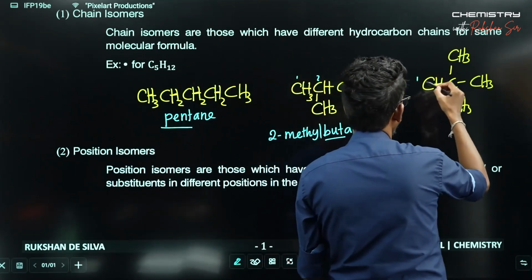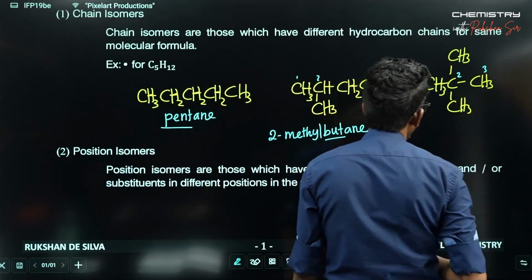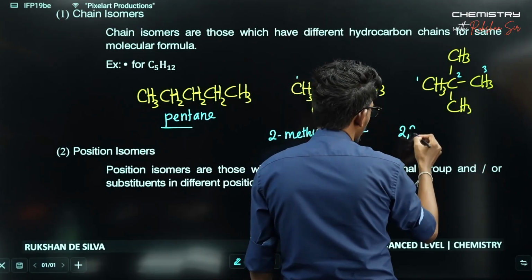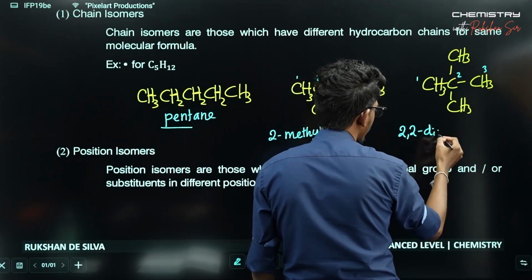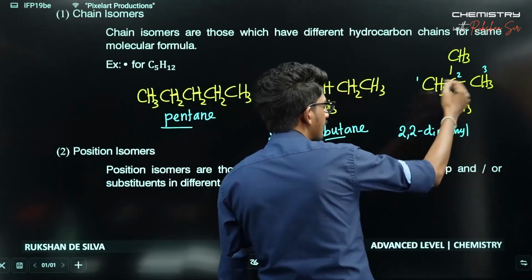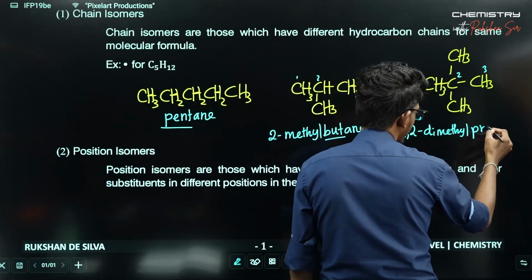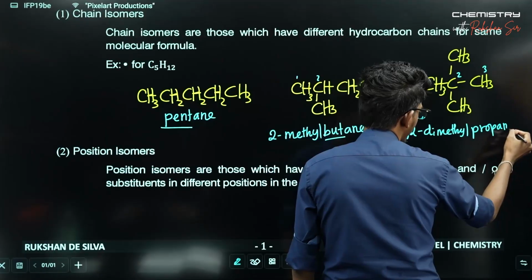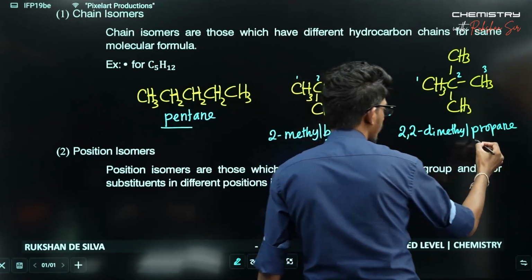This one has a name like 2,2-dimethyl branches. Only 3 carbons in your chain means propane, so 2,2-dimethylpropane.